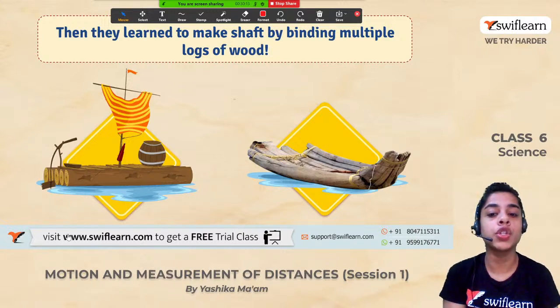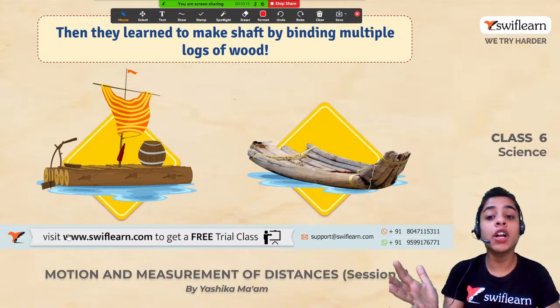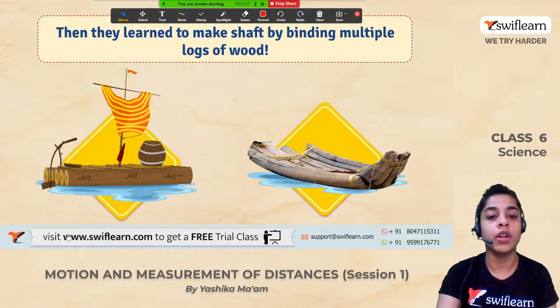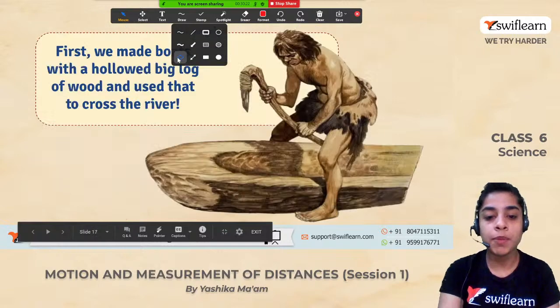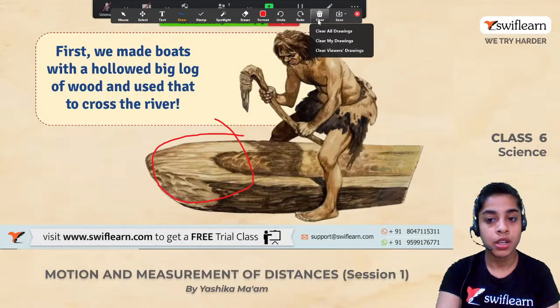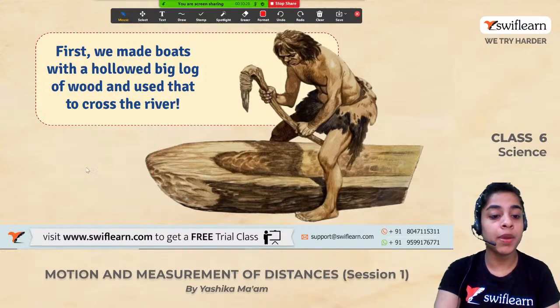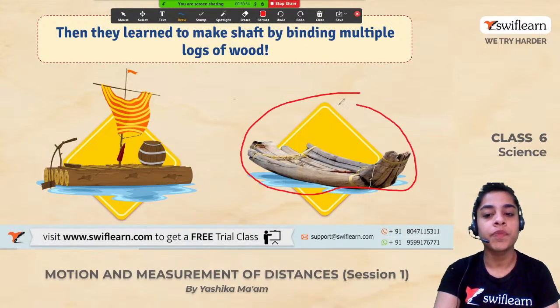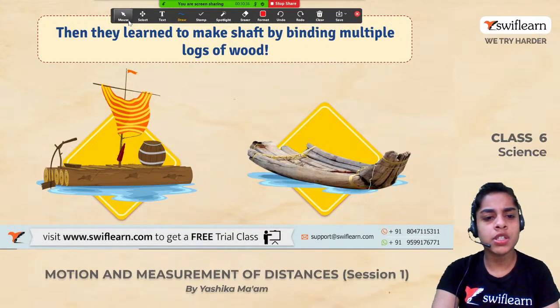Now what did they do? They learned to make a shaft by binding multiple logs of wood. As you can see in the previous picture, only one big hollow log of wood is visible, right? Now if you compare it to this picture, you will find that multiple logs of wood are joined together. So what could be the possible reason for this?